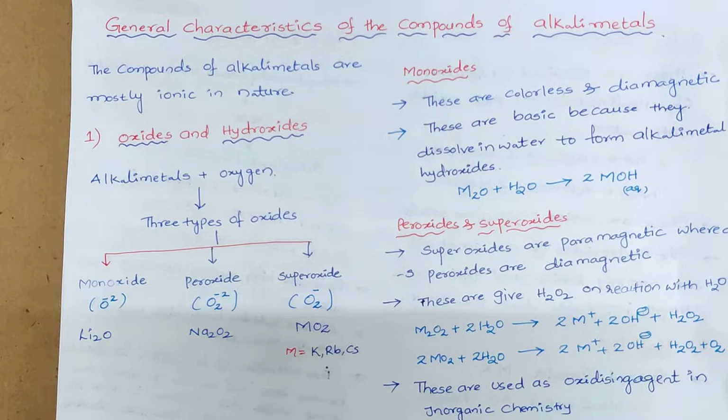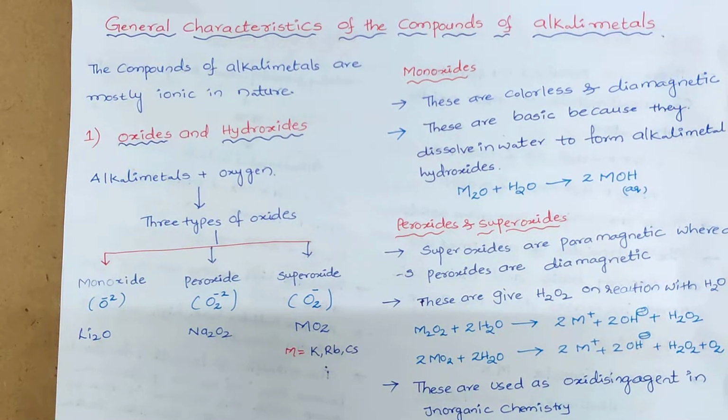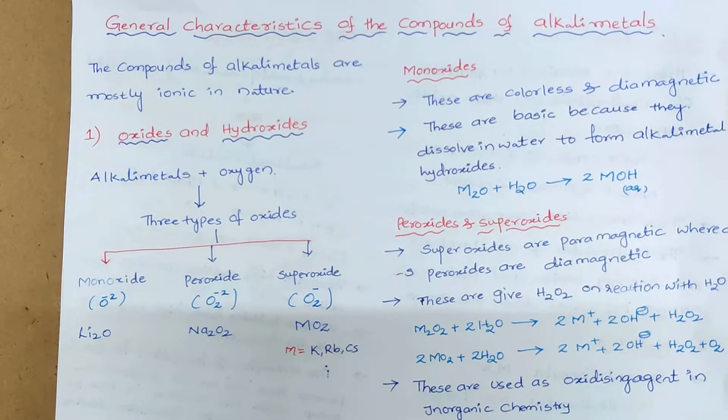That might be reduced to -2. It is possible to convert the peroxide to monoxide, and superoxide to monoxide, and that is possible only by reduction. Whichever undergoes reduction is called the oxidizing agent. That's why these peroxides and superoxides are used as oxidizing agents in inorganic chemistry.